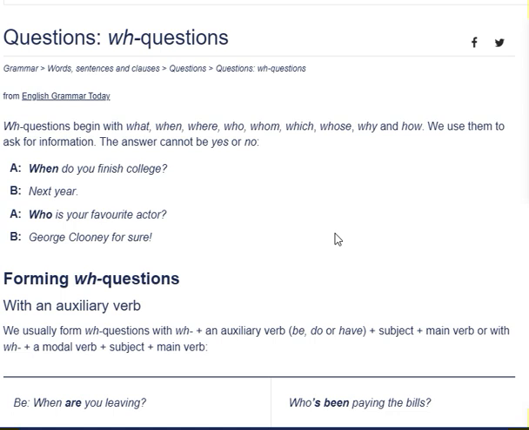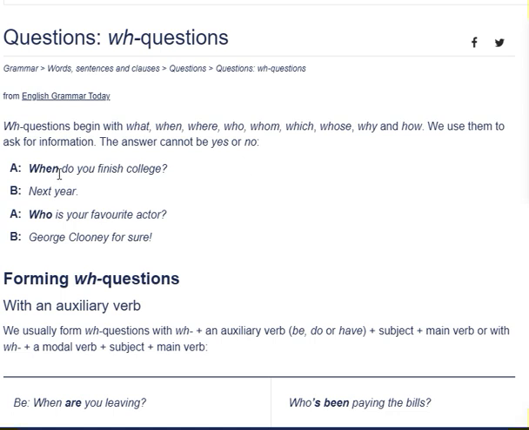So WH questions, they make things a little bit more complex by allowing us to choose from many options. It depends a lot on the question, but we're giving a wider range of options to reply to. So the main ones are what, when, where, who, whom, which, whose, why, and how. We can use a combination of these words with some others, like how many and how much, to get new meanings to these questions. But these are the basic ones.